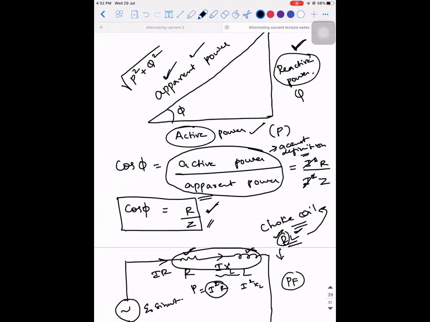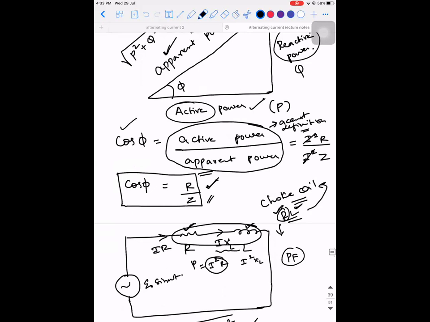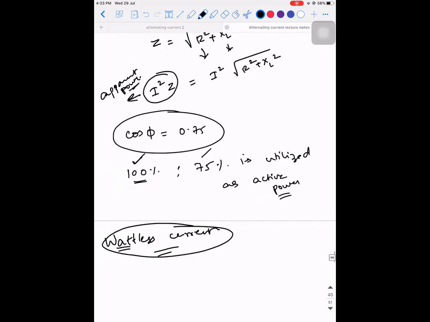Did you understand what is lagging and leading? Even if you're not able to understand 100%, just let me know. At least you could try to visualize what it is. Did you understand what is lagging and leading and why it is happening? Yes, sir. Did you understand what is active power, reactive power, and these three? Yes, sir. Are you able to understand the definition of cos phi and its significance when I told you this 0.75 as an example? Yes, sir.